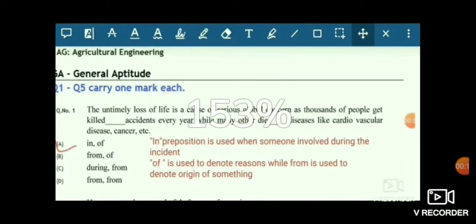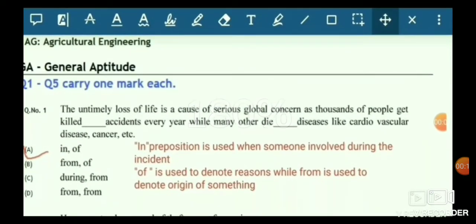Friends, we have started the series of solving the GATE 2020 question paper. This is the first part of our series, and after this we will upload the second part and third part respectively. This part consists of general aptitude and engineering mathematics problems.